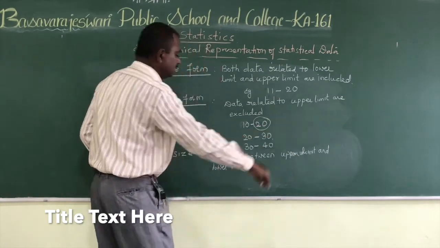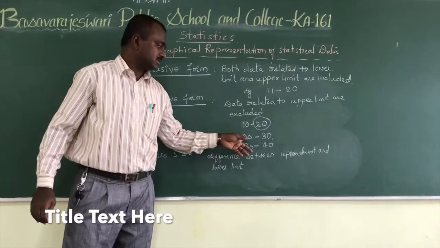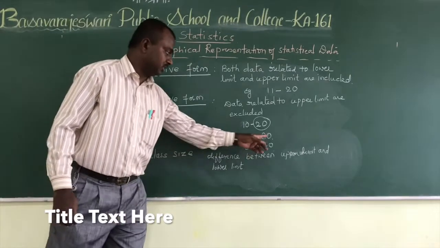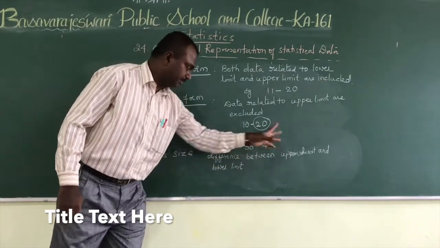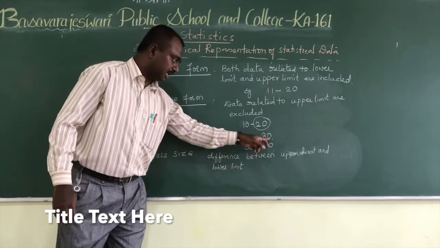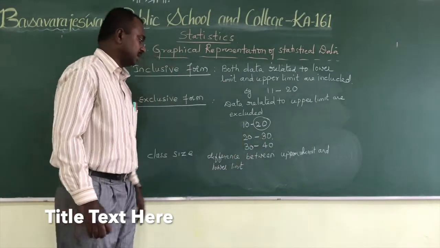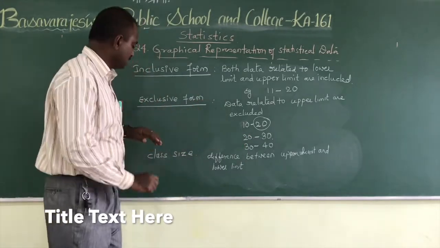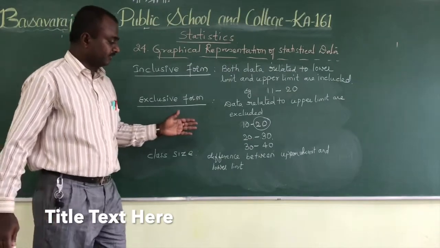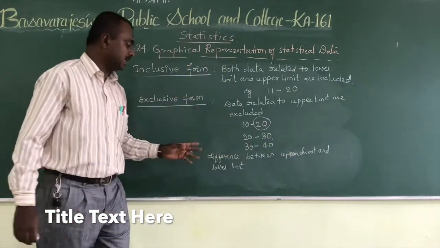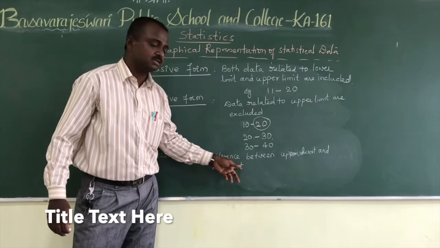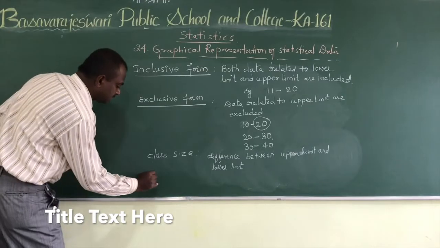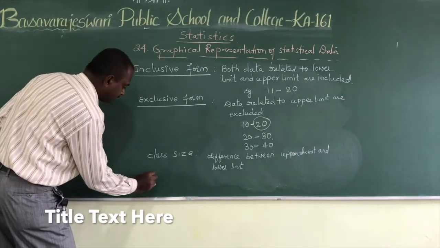Upper limit and lower limit. For example, in this class interval, what is the class size? We have to take the difference between upper limit and lower limit, that is 30 minus 20. So what is the class size of this class interval? It is nothing but 10. Understood now? So what is meant by class size? The difference between upper limit and lower limit is called class size. Okay. Next we will discuss class mark.